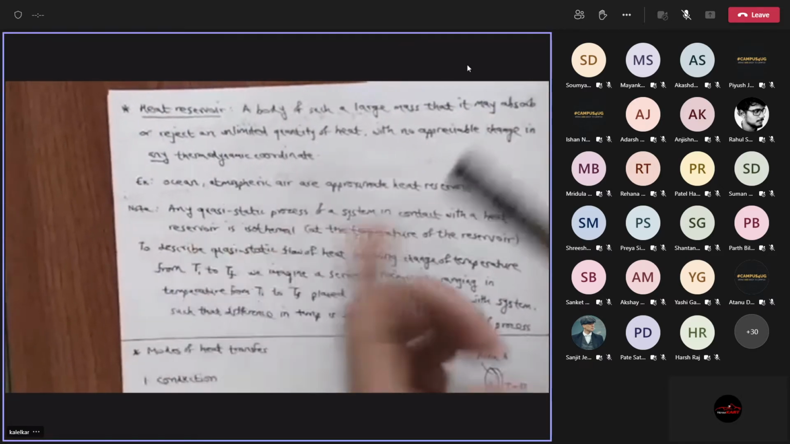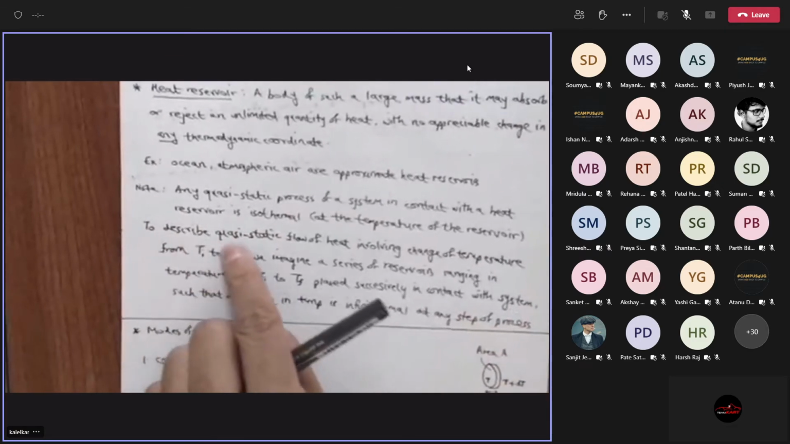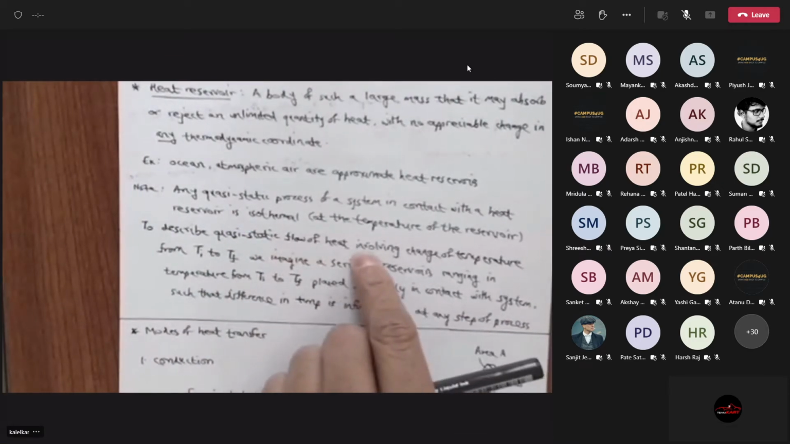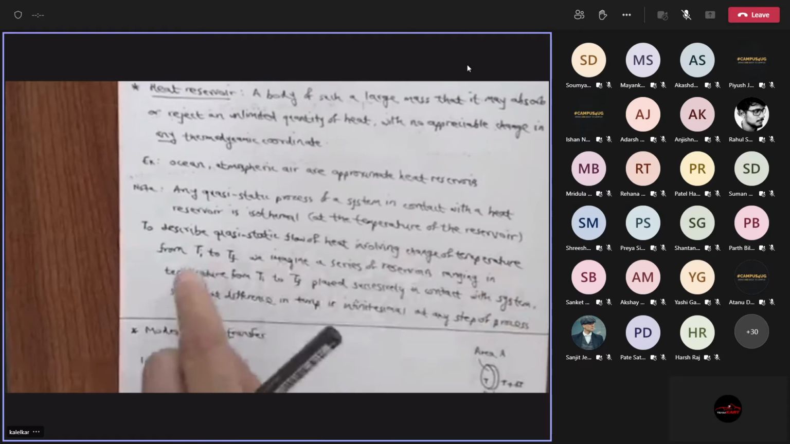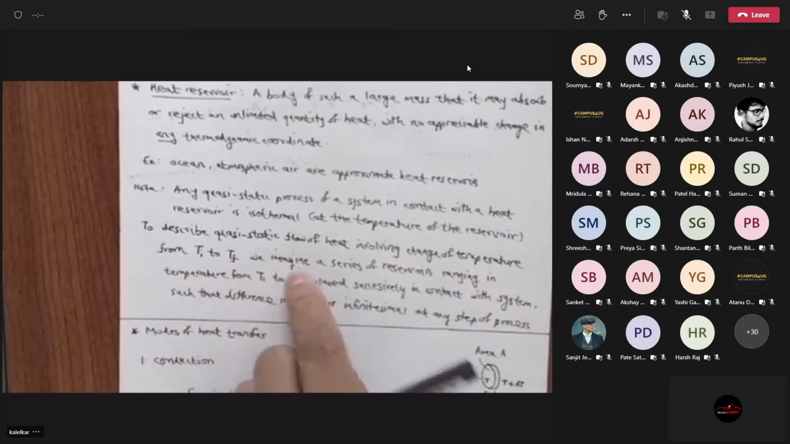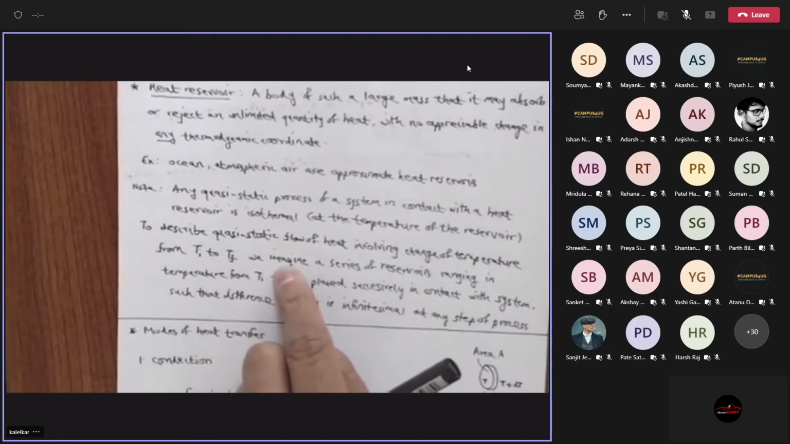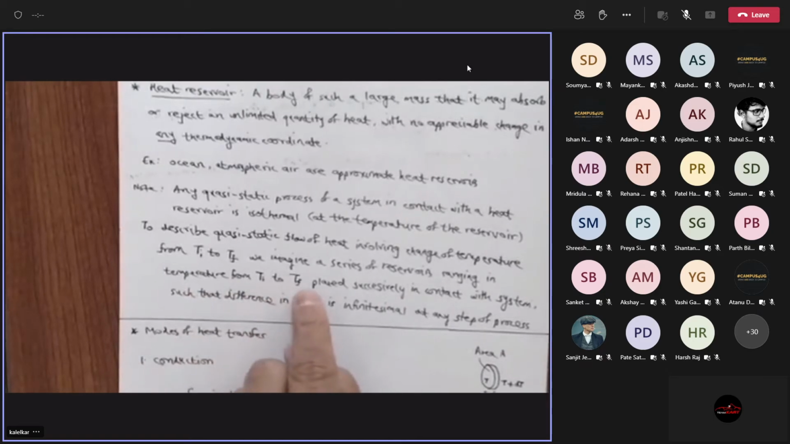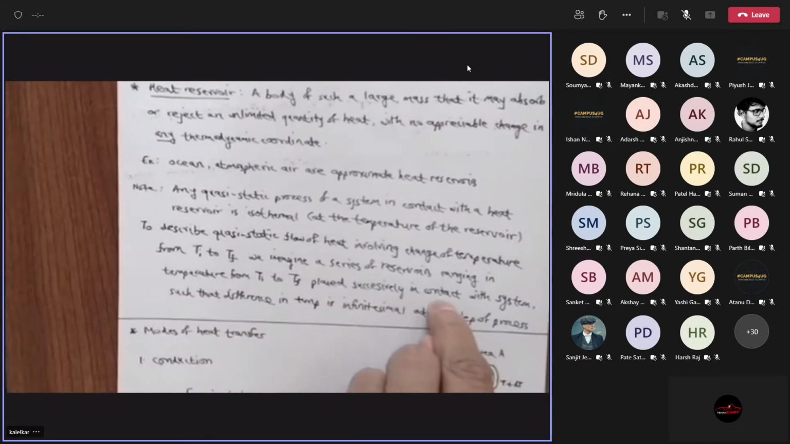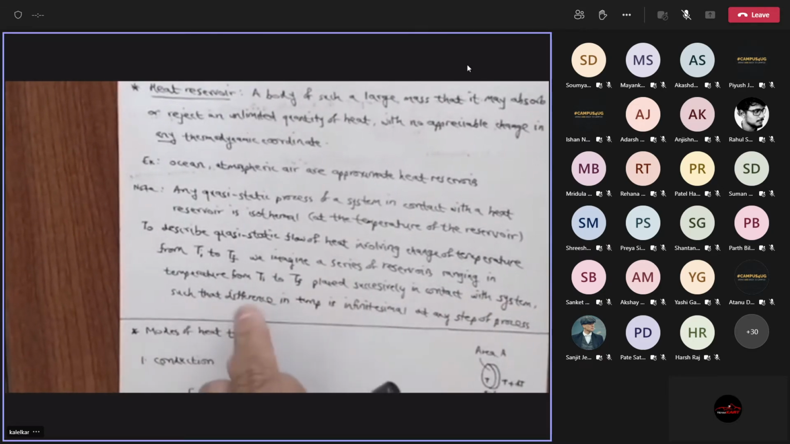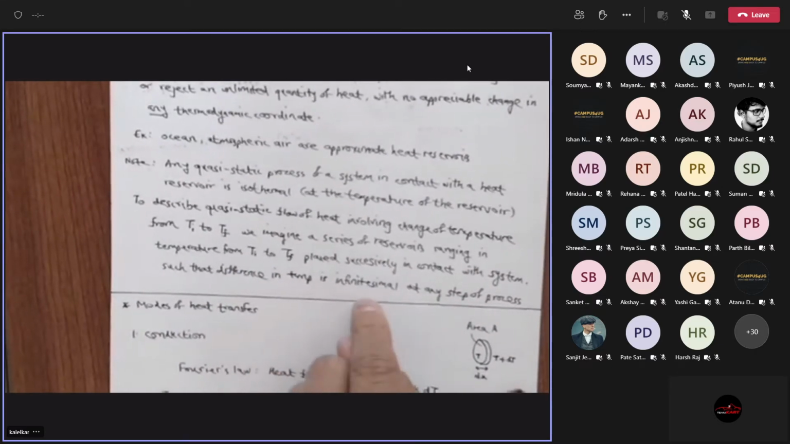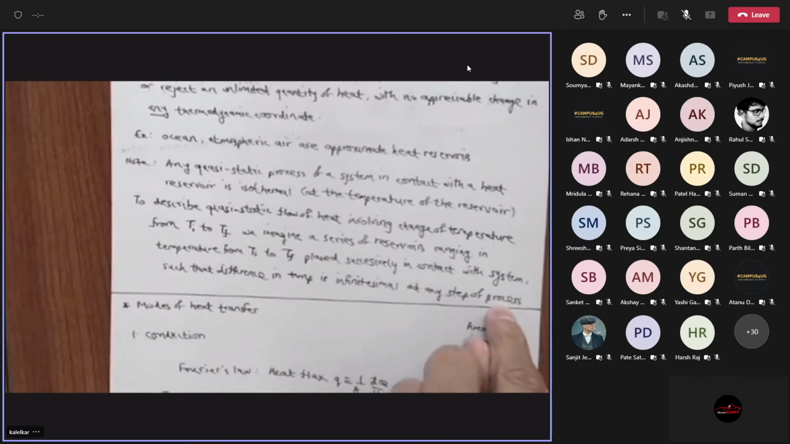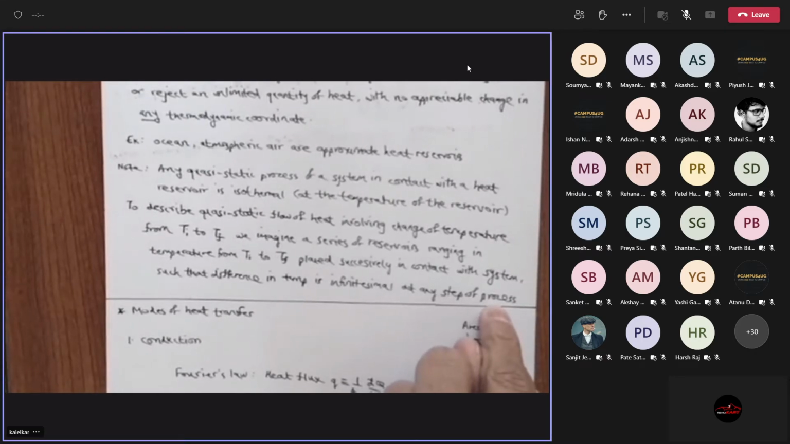The thermodynamics that we are studying. Let me read out: to describe quasi-static flow of heat involving change of temperature from Ti to Tf, we imagine, or we think of a thought experiment, a series of reservoirs ranging in temperature from Ti to Tf, placed successively in contact with the system, such that the difference in temperature is infinitesimal at any step of the process. Exactly what I described. Right?